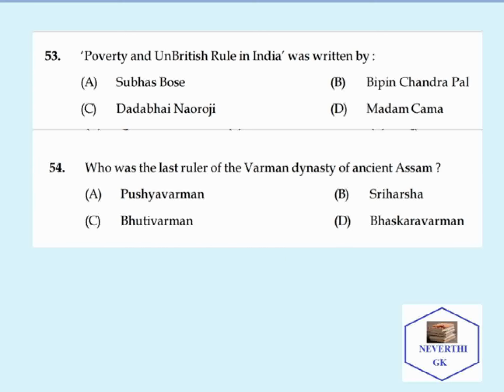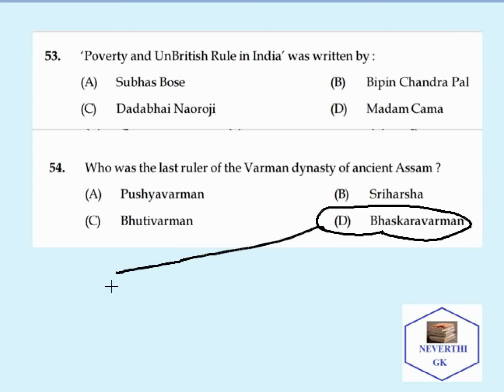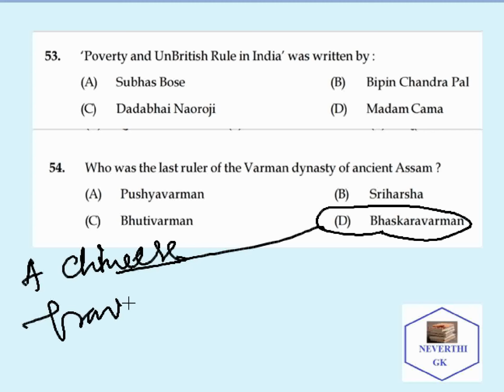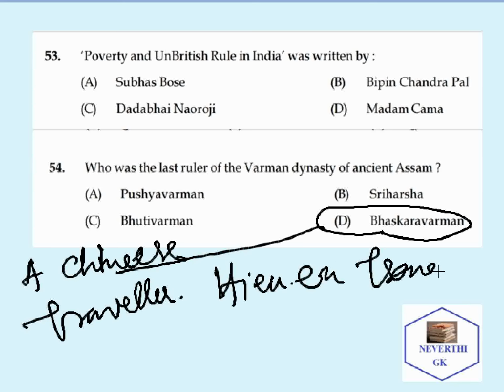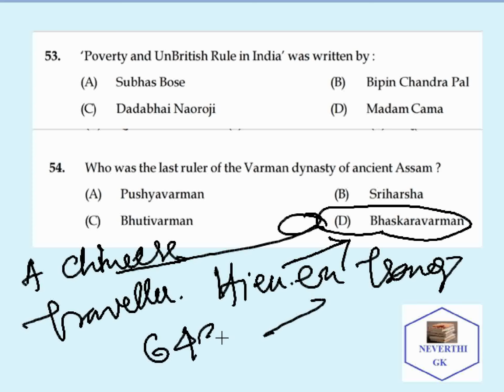Another point with respect to Bhaskar Varman that can be asked in examination is that the Chinese traveler Yuan Shang visited Kamrupa during the reign of whom? During the reign of Bhaskar Varman, in the year 643 AD.